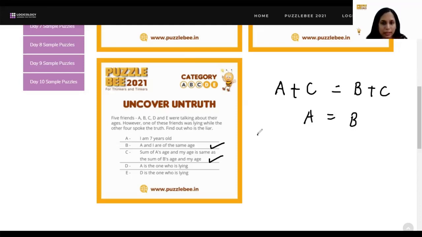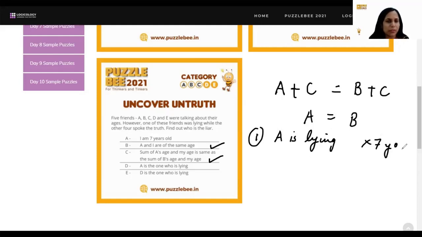So my first scenario is A is lying. Now, if A is lying, what it means is A is not 7-year-old. But it does not really matter as much. We are not worried about how old A is. Then if A is lying, it means D and E both are speaking the truth. So what is D saying? D is saying A is the one who is lying. And because of our assumption that A is lying, D's statement becomes true. So we do not have to worry. In that case, D's statement is true.